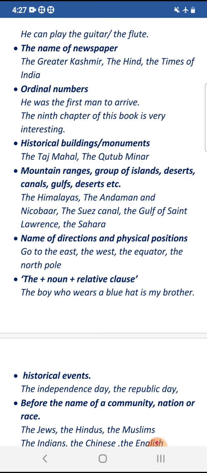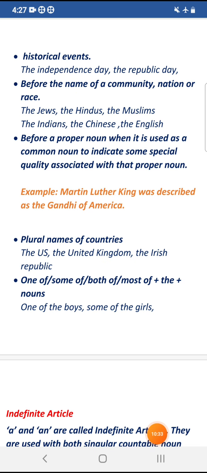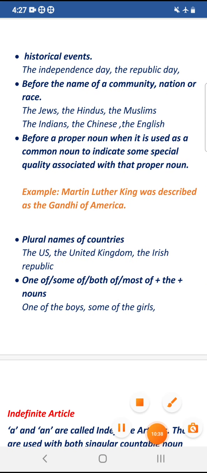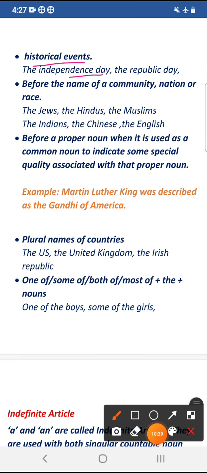So some other uses of definite article are as follows: the names of historical events. For example, the Independence Day, the Republic Day. So these are the historical days, days of historical importance. They also take definite article with them.